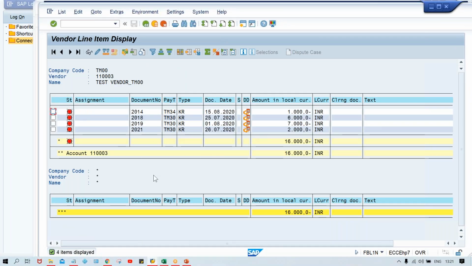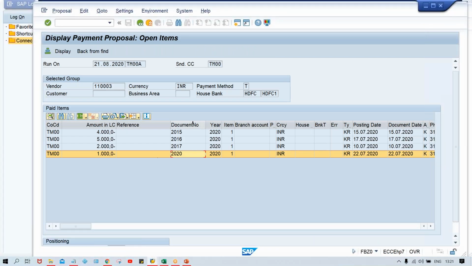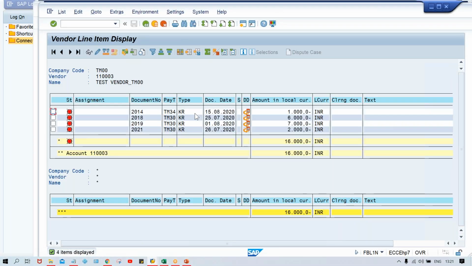Whatever remaining documents and transactions were there, like document numbers 15, 16, 17, 20, are already gone. They are posted. They are not there in open items. If you check cleared items, they will be there. So this is how you have to run the APP, guys.